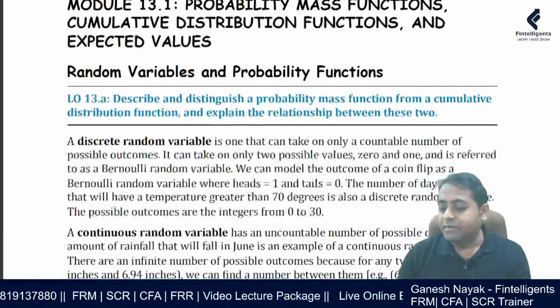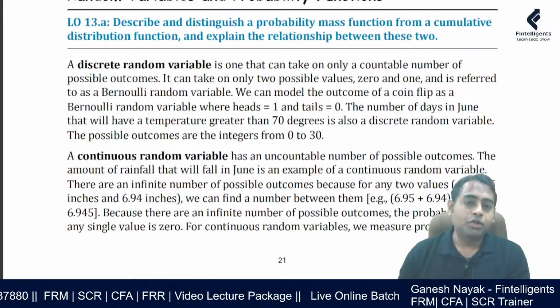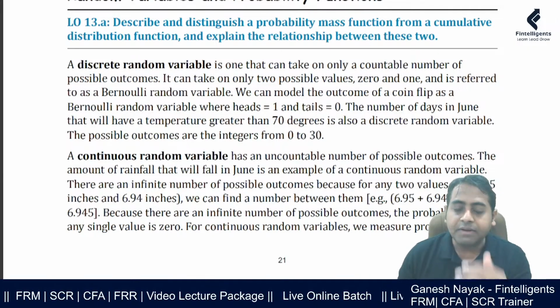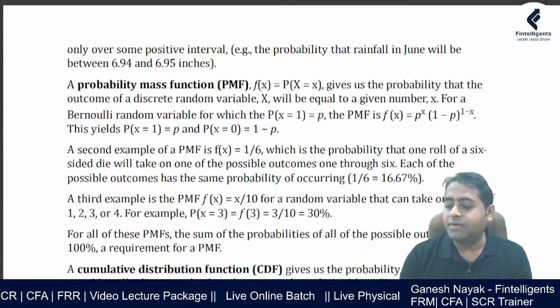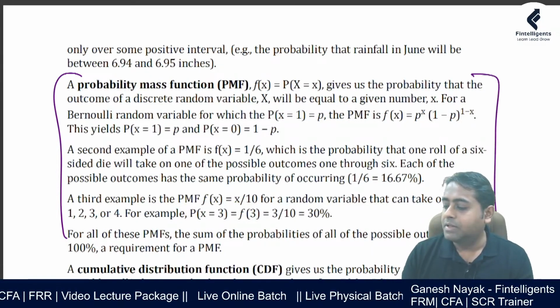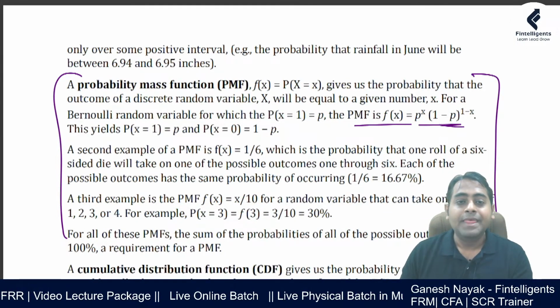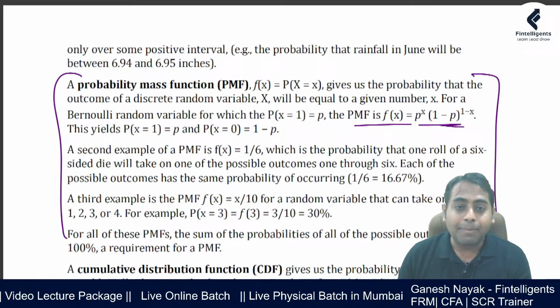Let us go to the random variable. Over here they are giving you the basic bifurcation. What is a discrete random variable? What is a continuous random variable? Mostly if they want to test you, they will test you on this. They will give you some probability mass function formula and ask you to calculate the probability.